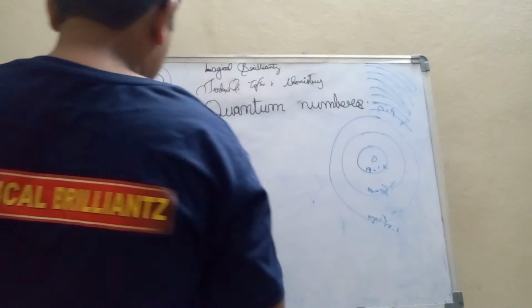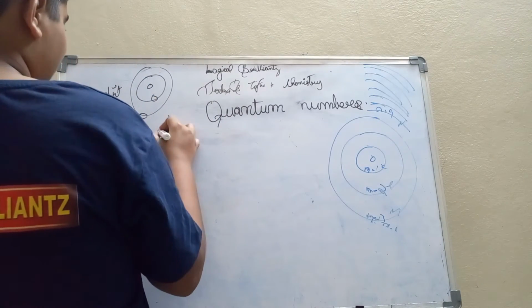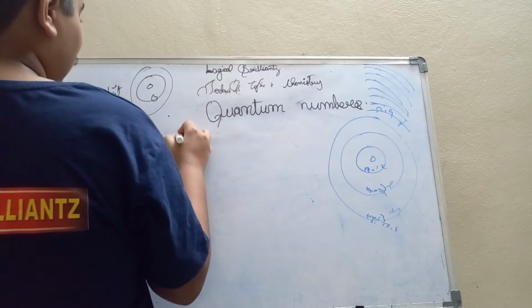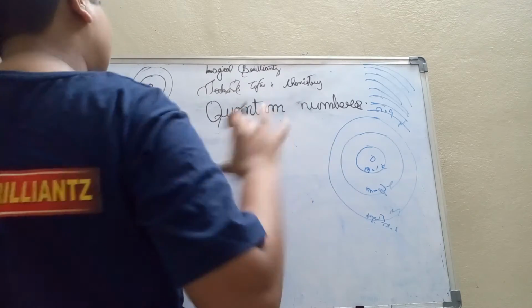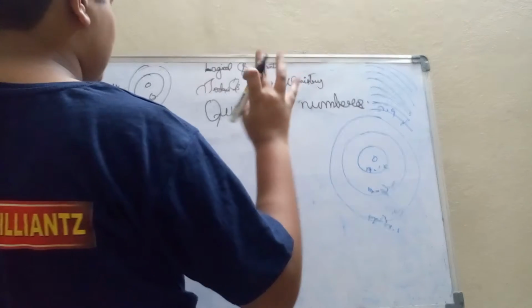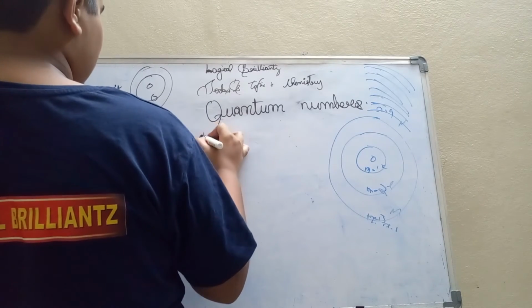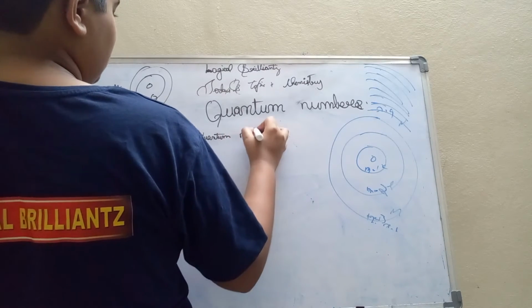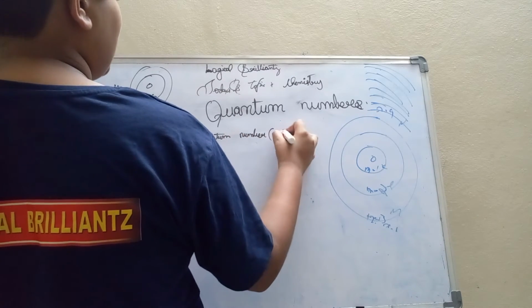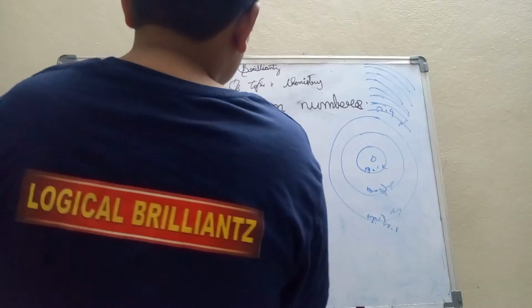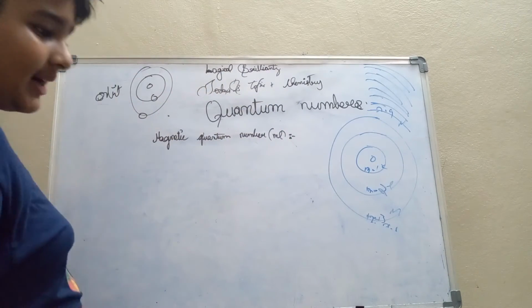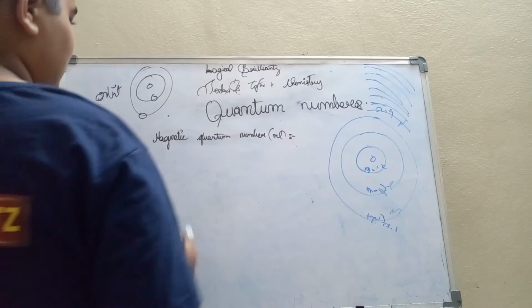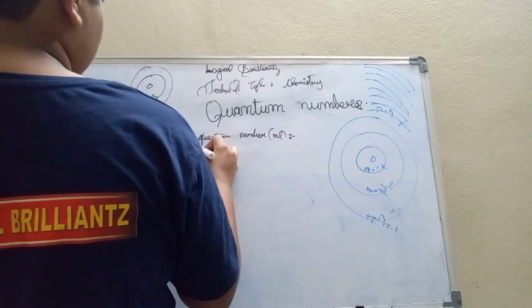If you remember principal quantum number, it is not that hard. But if you understand this, which is the magnetic quantum number, this really plays a key role among all 4 quantum numbers. Okay, magnetic quantum number, it is denoted by ML. So what is magnetic quantum number? It describes subshells.